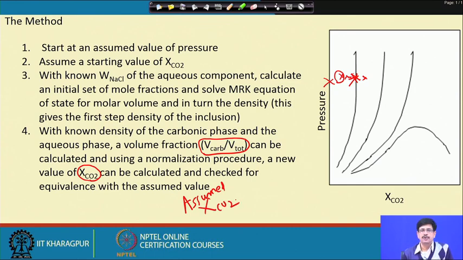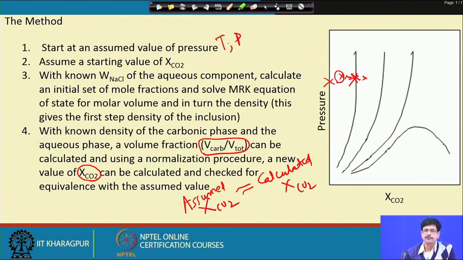you can call it assumed or an initial guess. So, this assumed value of XCO2 would be equal to the calculated XCO2. The calculated XCO2 will come from the volume fraction that we get in each stage, and then here we know that this calculation procedure has converged. So, with the temperature known, it has given us a consistent, acceptable value of P and XCO2, which would be falling on a correct isotherm.